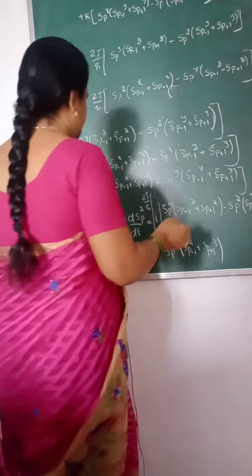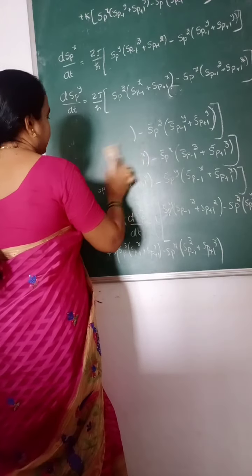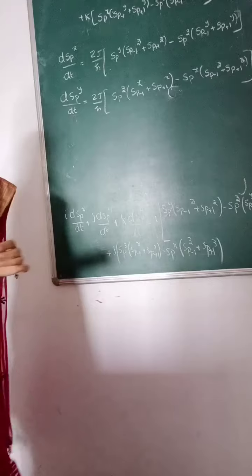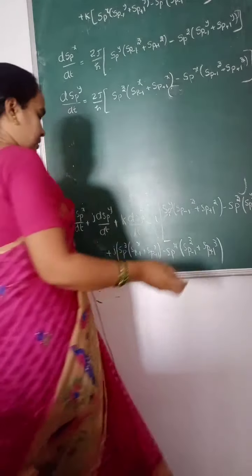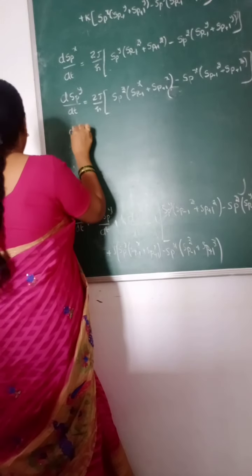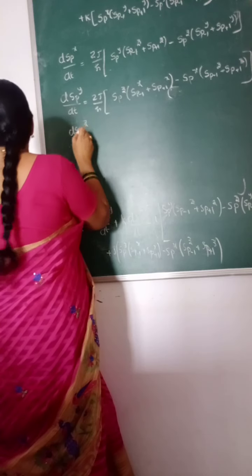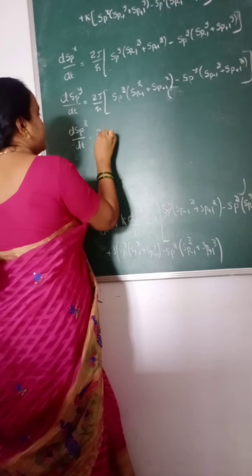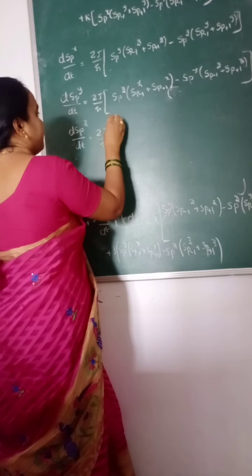Next, the coefficients of z, that is dS_p^z/dt is equal to 2J/ħ.